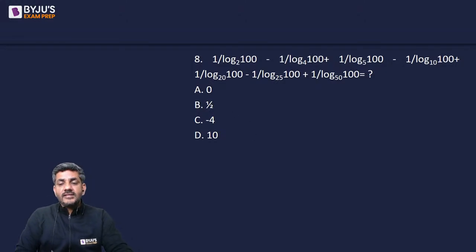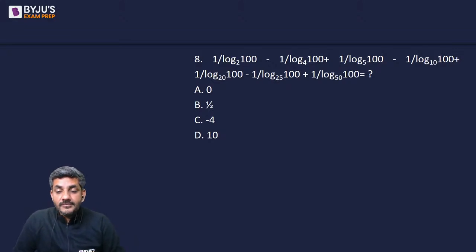This brings us to the last question of the day, that is question number 8. Please try this as well. Let's see what answer you get here in question number 8.